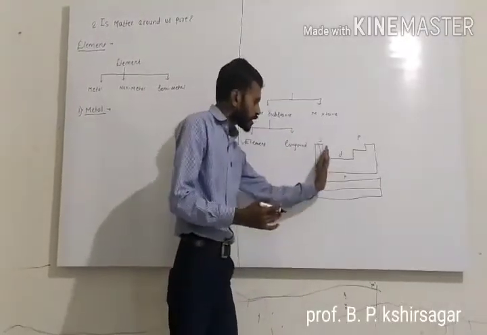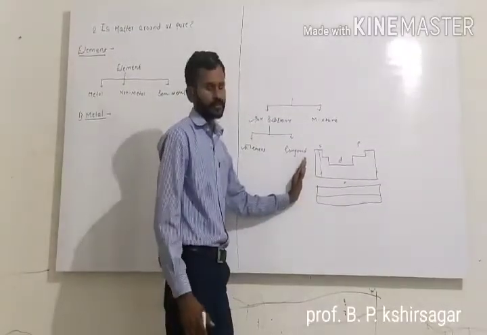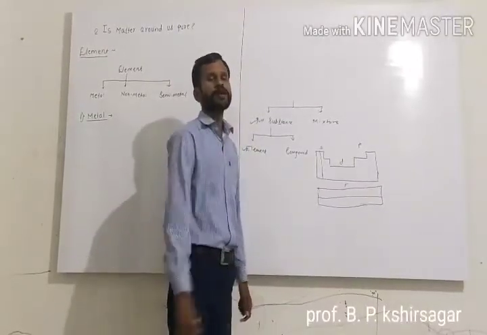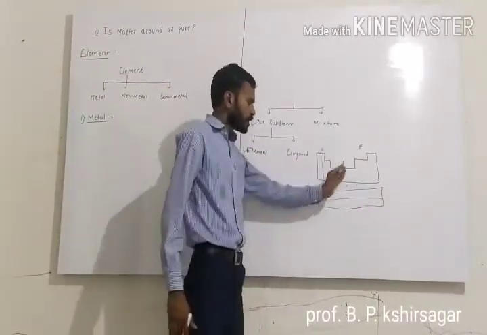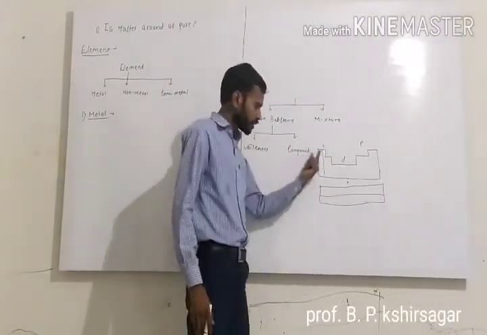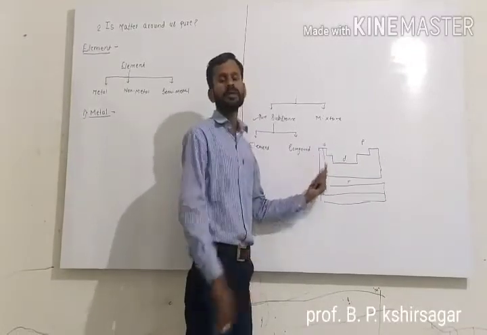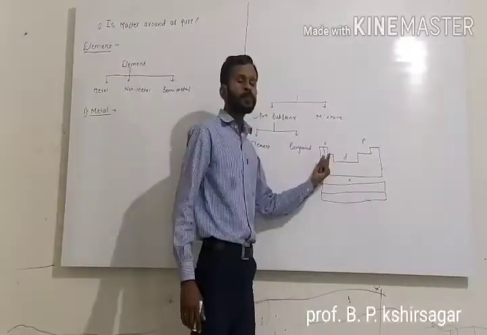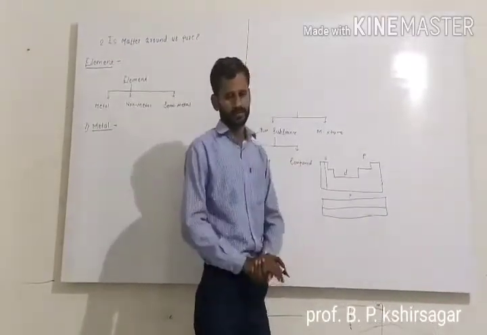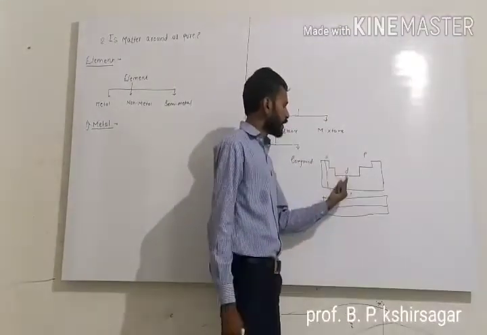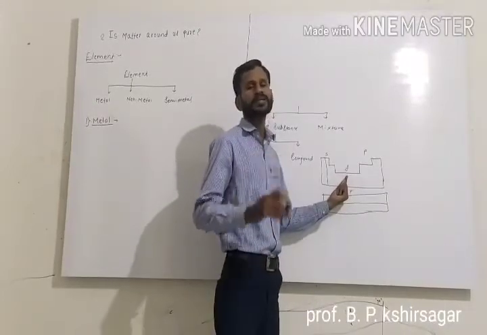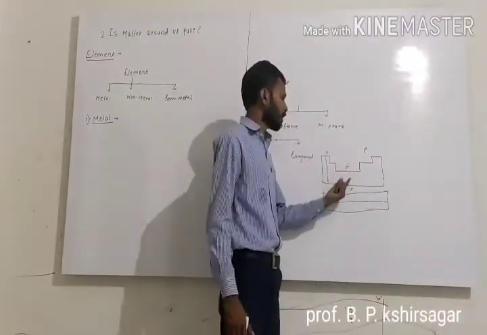So this is the left side of the modern periodic table, and this is the right side. The elements present on the left side are always metals. Here the first group is called the alkali metals. The second group is called the alkaline earth metals. Then in the D block, there are the transition elements, the 3D series, the 4D series, and like that, the series present in the D block.